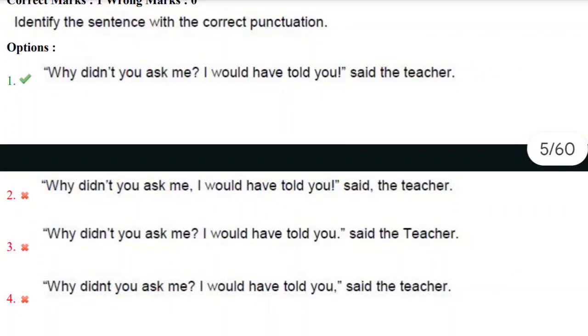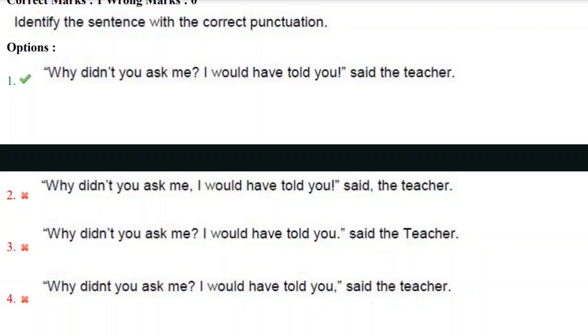Identify the sentence with correct punctuation. Again, the question is on punctuation, and we need to find the correctly punctuated sentence. Why didn't you ask me? I would have told you, said the teacher. Here the correct option is the first answer, that is, Why didn't you ask me? Question mark.